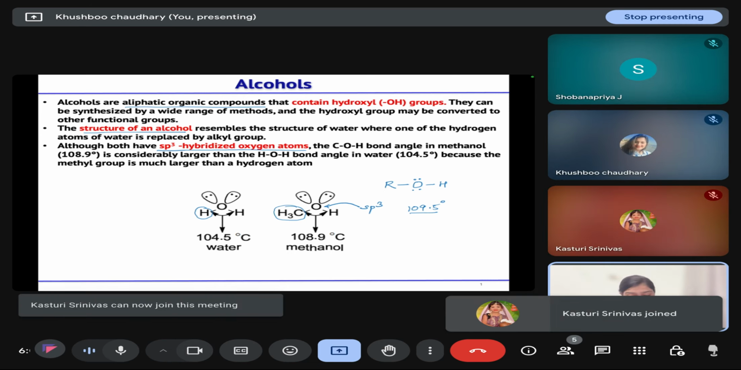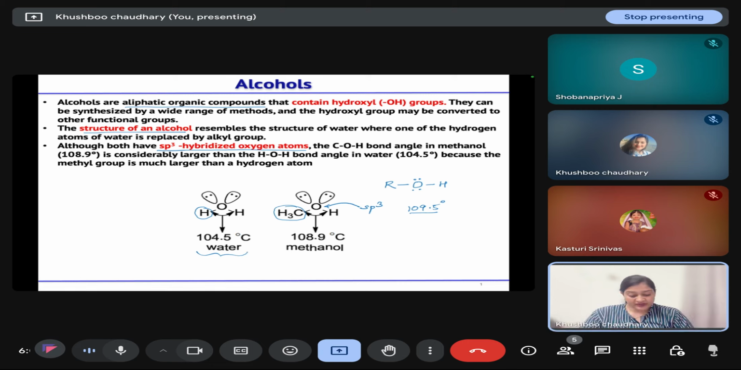If we take the example of water, the angle between the O-H bonds is 104.5 degrees because of the repulsion between the two lone pairs. And if we have the methyl group, because of the increase in the bond length, the angle is nearly around 109.5 degrees. That is the sp3 hybridized tetrahedral angle.